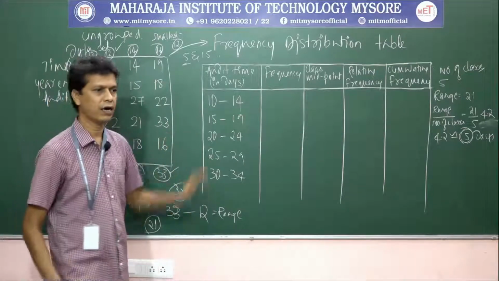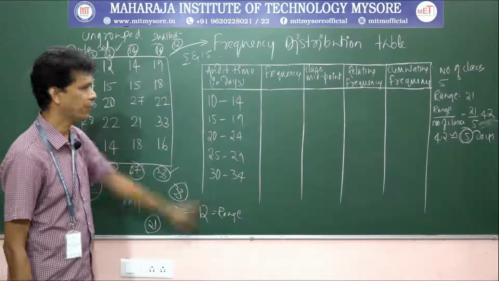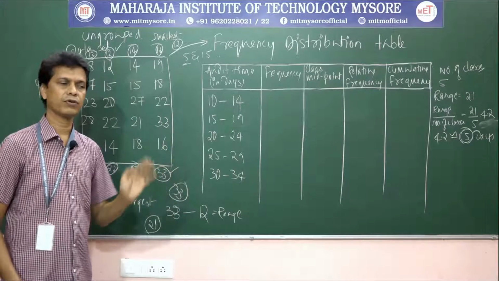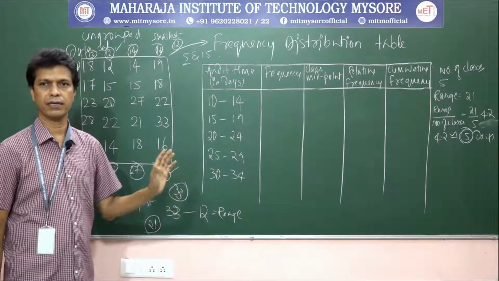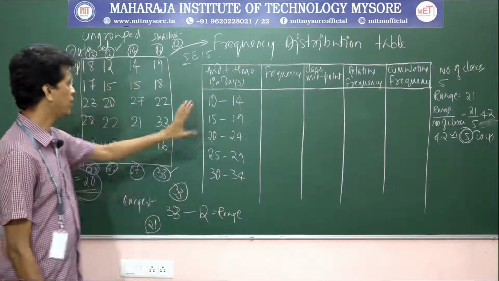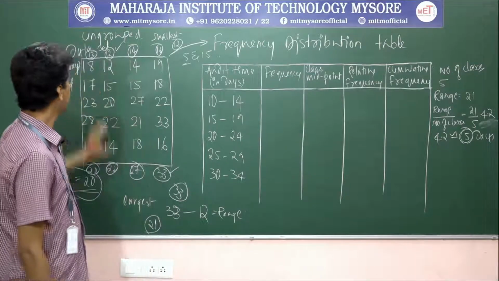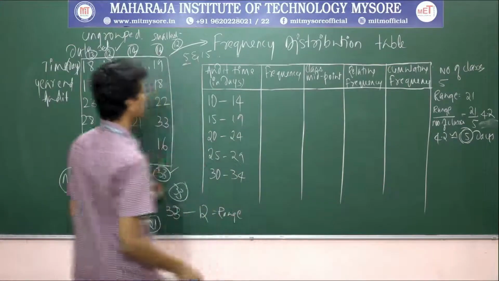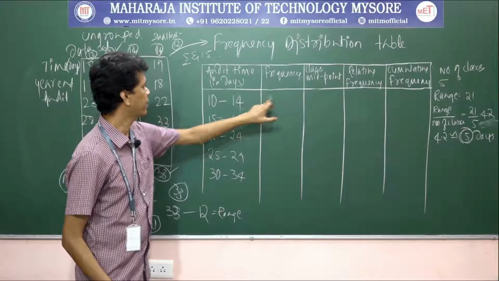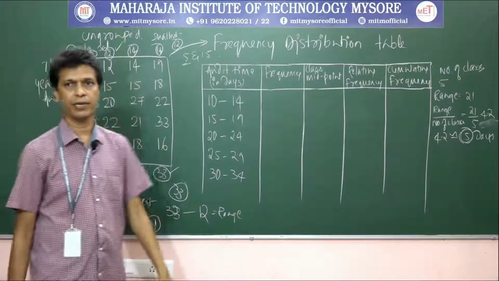Got the idea? How to decide the number of classes, how to decide about the class width, how to decide about the starting point and the end point of this grouping. Okay, this is the first step. The next thing, you need to count how many occurrences are there, how many numbers are there between 10 to 14. Now you count how many numbers are there here.